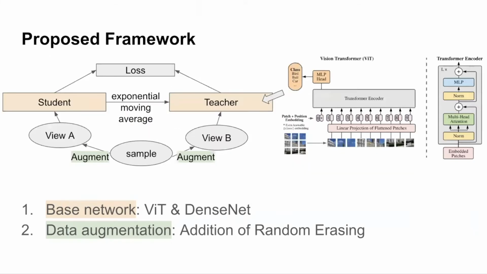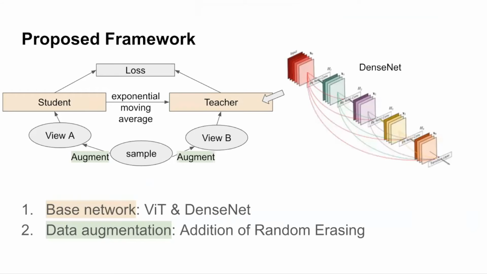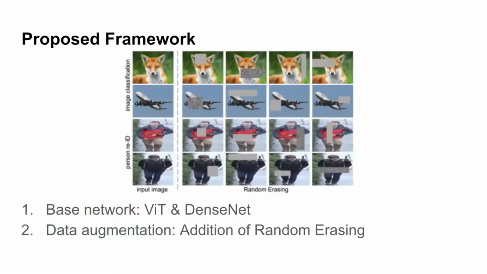ViT is a transformer-like architecture for image data, and it utilizes self-attention. DenseNet is similar to ResNet, but each layer is connected to every preceding layer, which further alleviates the vanishing gradient issue. On top of that, we're adding random erasing into the data augmentation step. Instead of cropping an image into local views, random erasing will generate random rectangles on the image, preserving the overall image structure. We hypothesize that this technique will complement random cropping and help improve the model performance.